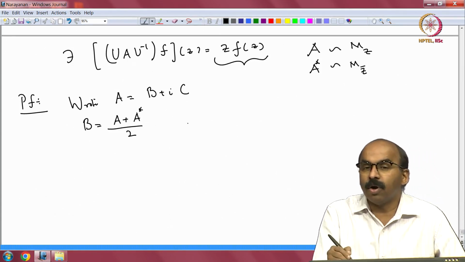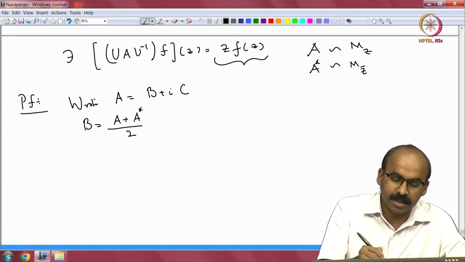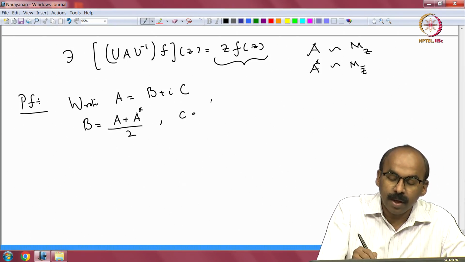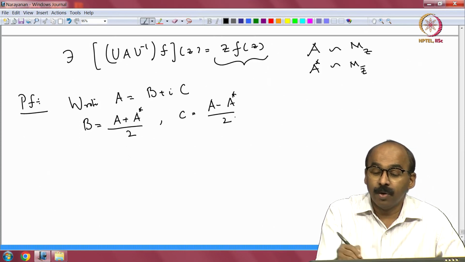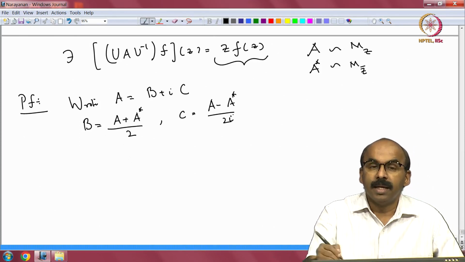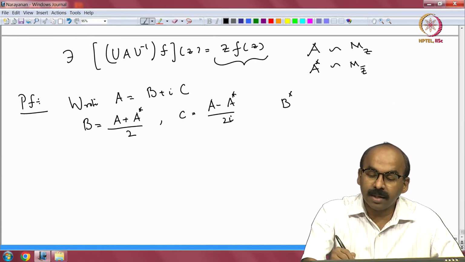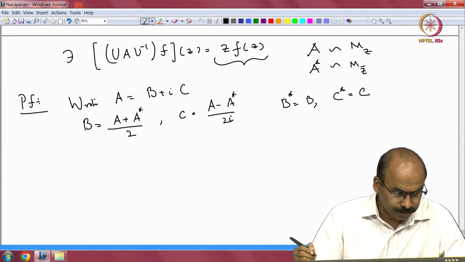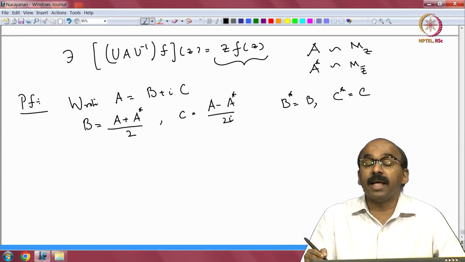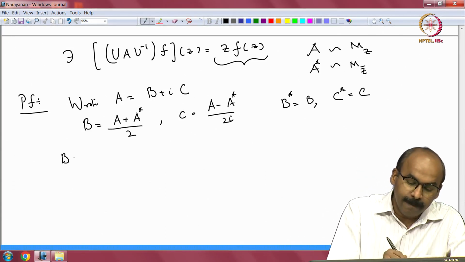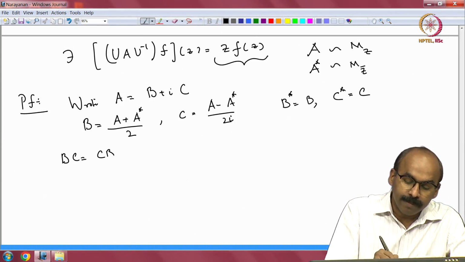We did this for compact operators, it is essentially the same argument. C equal to A minus A star divided by 2i. Then B and C are self adjoint, C star equal to C, and they commute, so BC equal to CB.